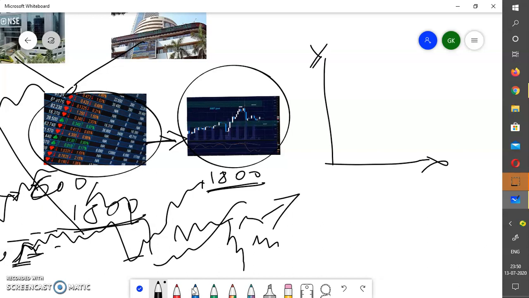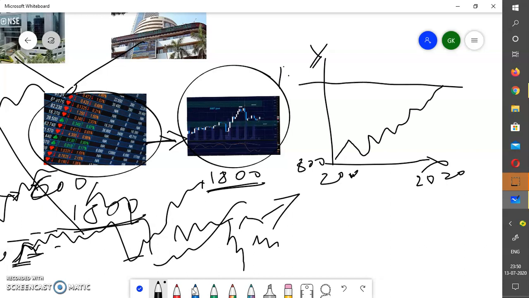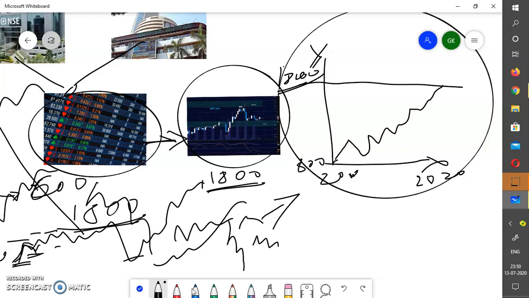Suppose the time is 2000 to 2020. The price listed at, suppose, 800. I'm not sure about the price, I'm just taking an example. So it moves like this, like this. It might have moved like that, and here it is 1800. So this is the representation of a chart. This is called a chart, and this is the line chart.